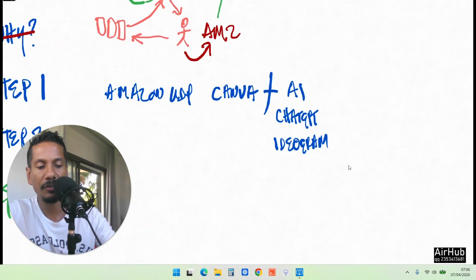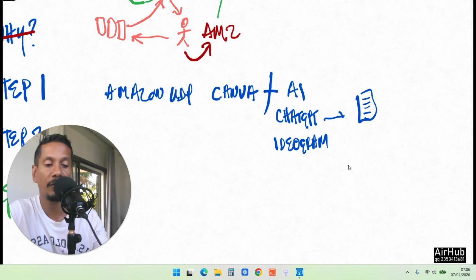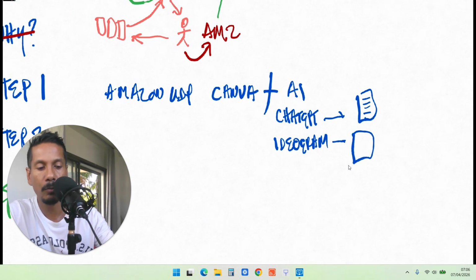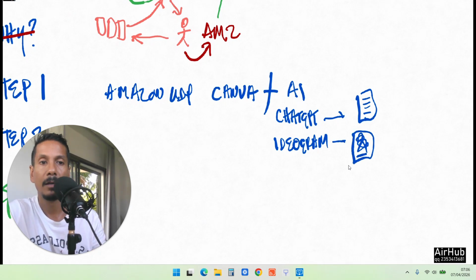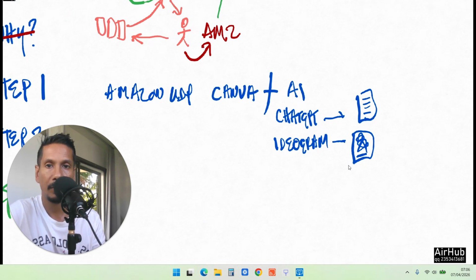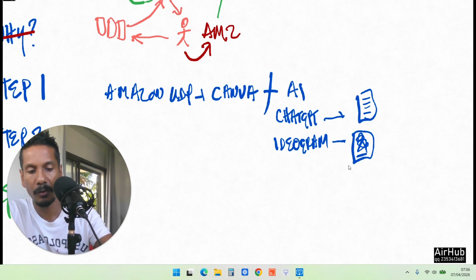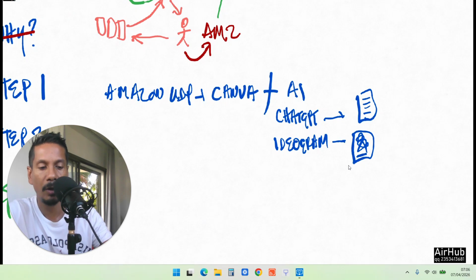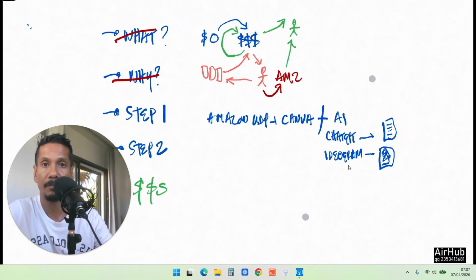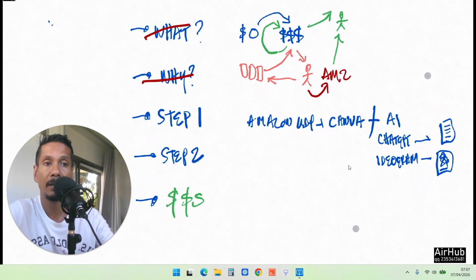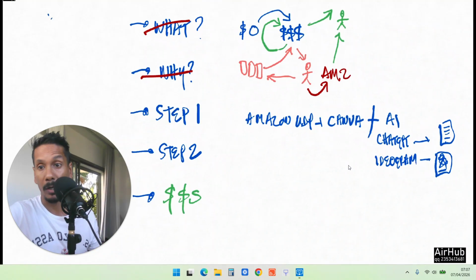And basically, ChatGPT will create the content for your book, all the words, and Ideogram will create the cover. That's meant to be a cover. Okay, so that's all you need. So if you think those 3 things, but it's actually 1, 2, 3, 4 things you need, and you can get those literally in minutes. That's step 1 done. All right.